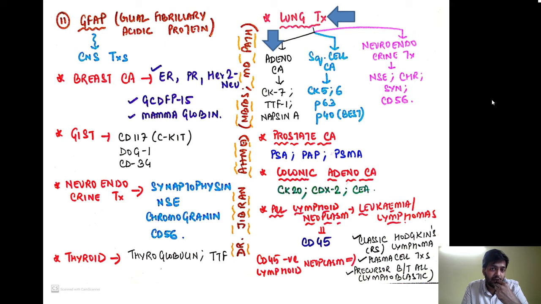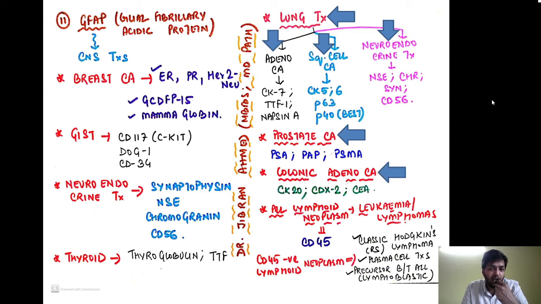For lung adenocarcinomas, the markers which are positive are CK7, TTF1, and Napsin. For squamous cell carcinoma, you go for CK5, CK6, P63, and P40, which is the best marker. So the best marker for squamous cell carcinoma is P40. And for the neuroendocrine tumors, as I already said before, anywhere in the body, you have to go for markers like chromogranin, synaptophysin, neuron specific enolase, and CD56. Next, for the prostate cancers, we are having PSA, prostate specific antigen, prostatic acid phosphatase, and PSMA, that is the prostate specific membrane antigen.